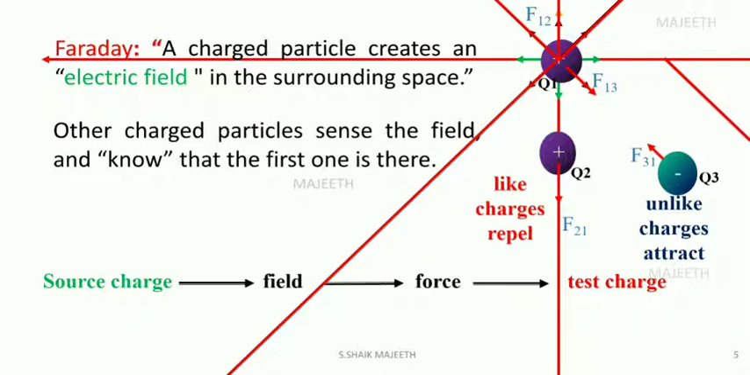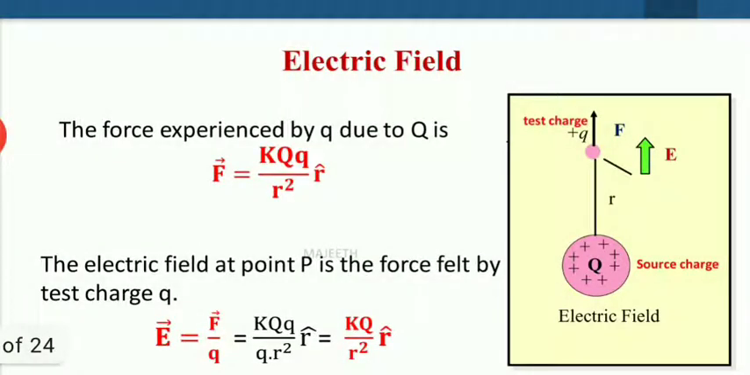So what is the simple process that takes place here? A source charge develops a field in that region, and force is felt. If some other charge is present in that region, let us assume that charge is a test charge, it feels the force. This is the way two charges understand the presence of each other. This question is not answered by Coulomb's law. Only the electric field concept answers this question. Now let us derive the equation for electric field.